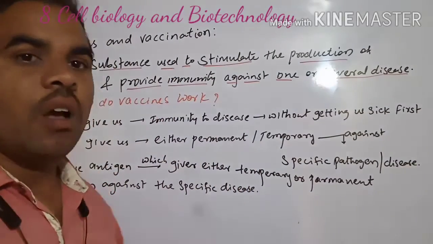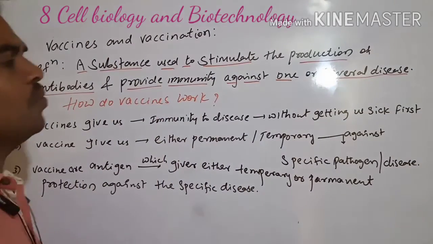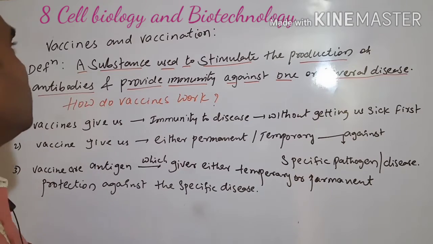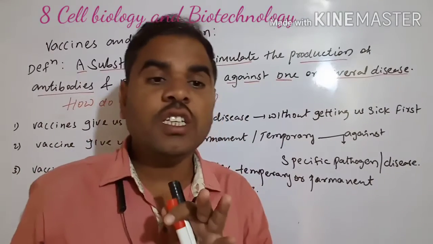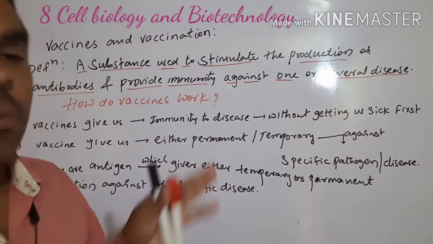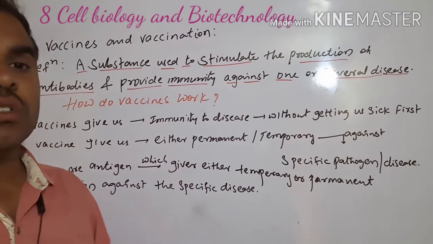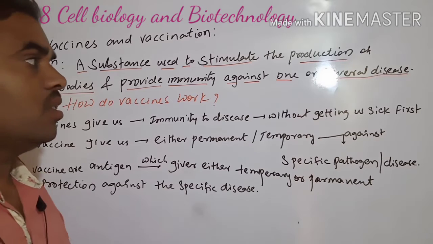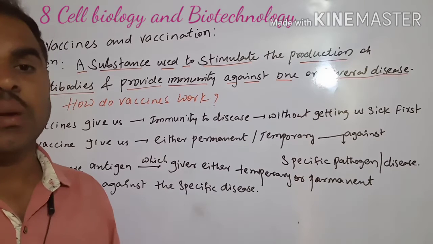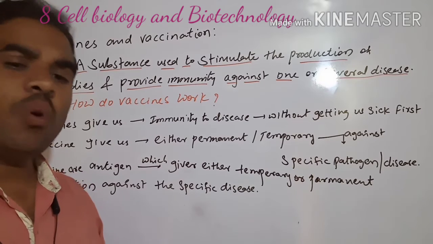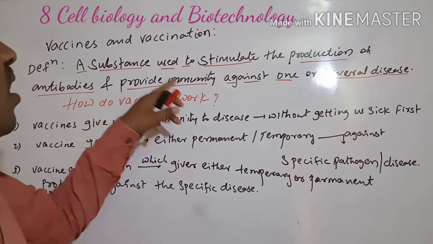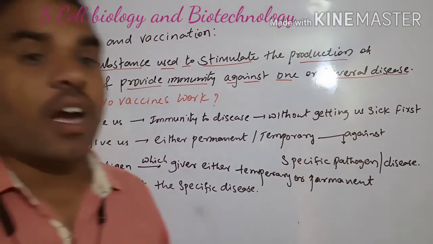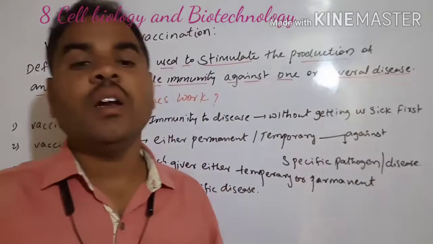How does this work? See, this is vaccination. We are given so many vaccines, like the polio vaccine and the BCG vaccine. So many vaccines are given against diseases, to stimulate our immunity and control our diseases.